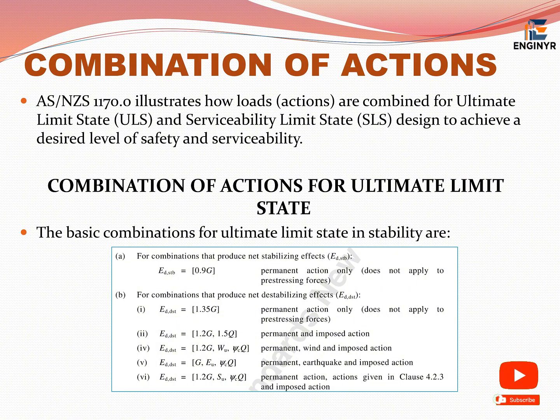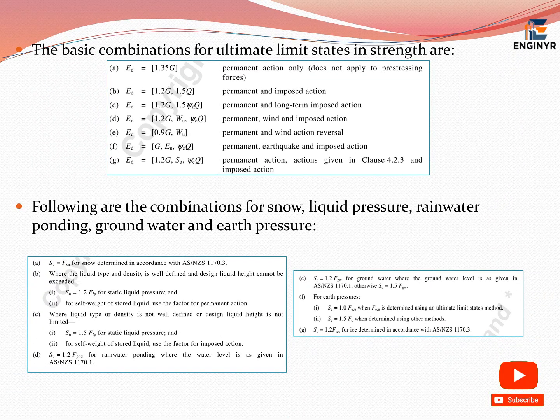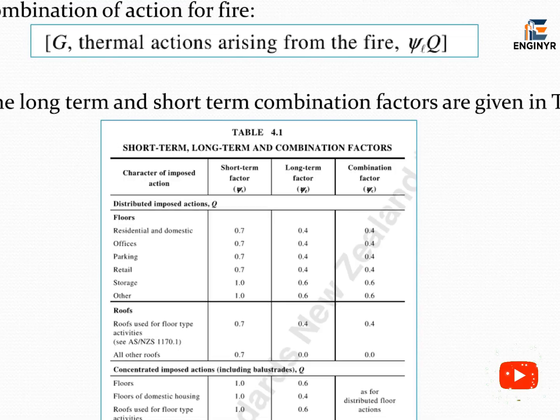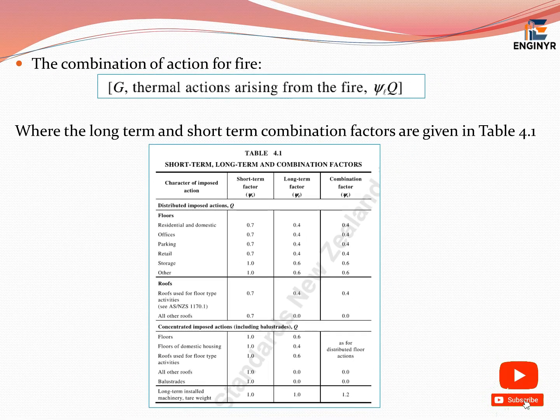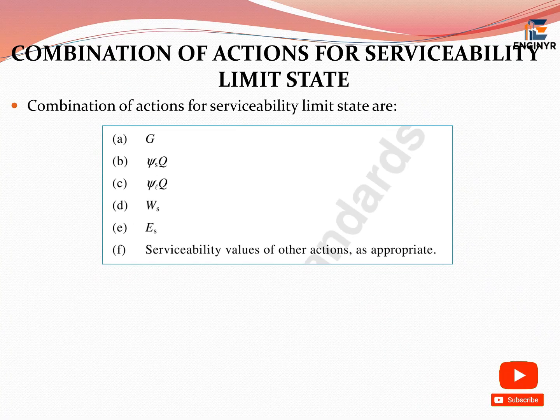The basic combinations for ultimate limit state in stability and separately in strength are specified in the standard, along with combinations for snow, liquid pressure, rainwater ponding, groundwater, and earth pressure. The combination of action for fire uses long-term and short-term combination factors given in Table 4.1. Combination of actions for serviceability limit state. The combination of actions for serviceability limit state is also specified in the standard.